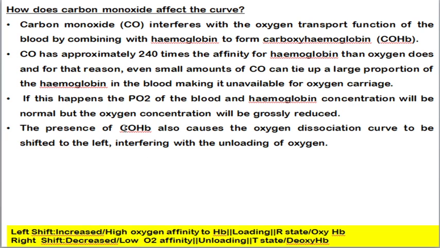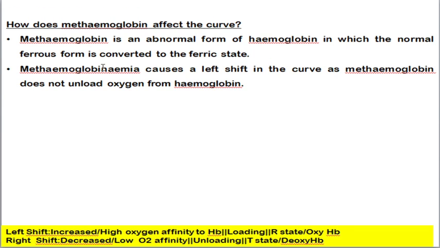So the presence of carbon monoxide, that is carboxyhemoglobin, causes the oxygen dissociation curve to be shifted to the left direction. Okay, so interfering with the unloading of oxygen. Left direction means there will be increased affinity to hemoglobin. Okay, next thing is how